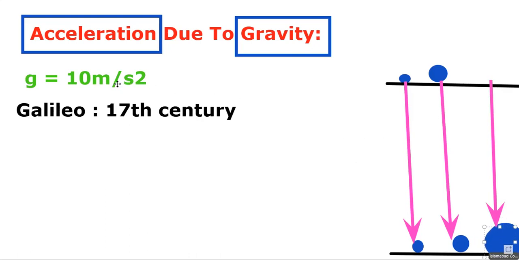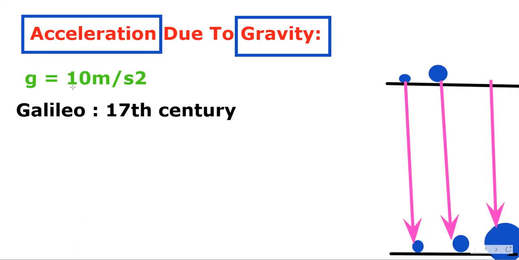Okay, so its value is fixed. What does it mean? It's a kind of uniform acceleration. So let's assume a few examples. Suppose the object is here and its velocity is 0. What does this 10 mean?